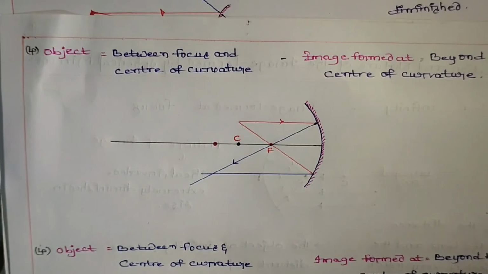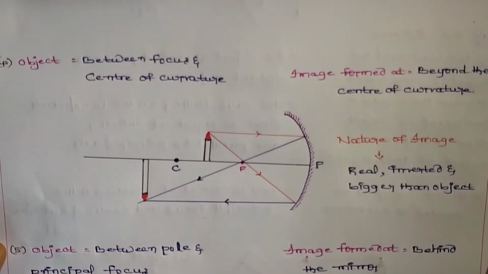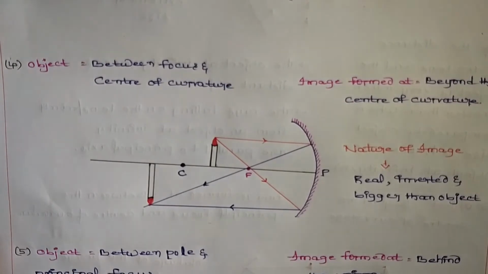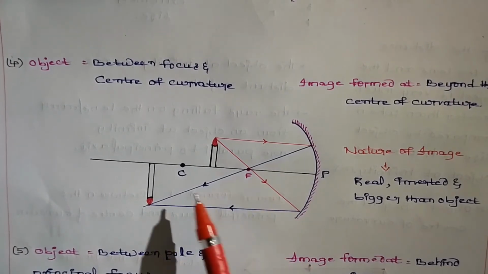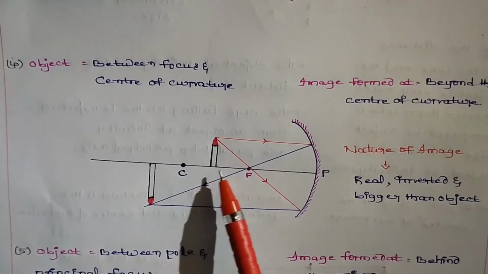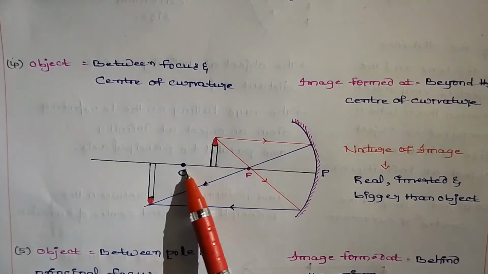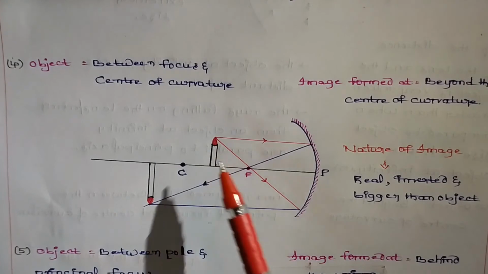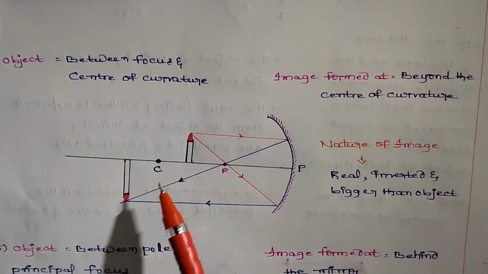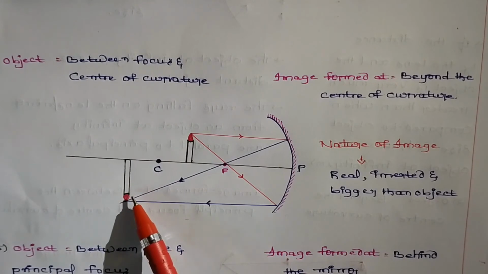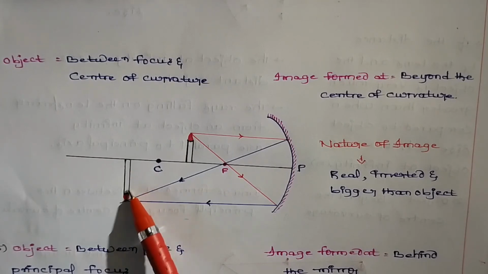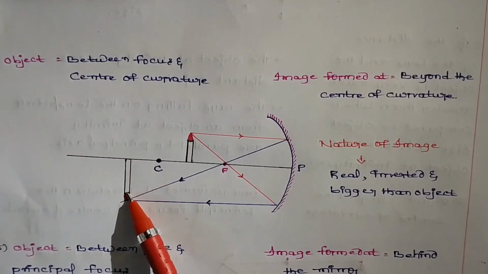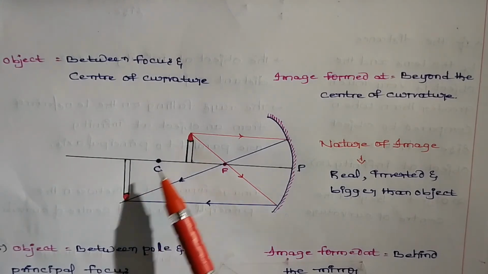Next, in another case, if we place the object between the focus and center of curvature, this is the object here, where will we get the image? Beyond the center of curvature, we will get the image, that is the real image. Because of converging rays, the image is forming here: real image, inverted image, and it is bigger in size when compared to the object.